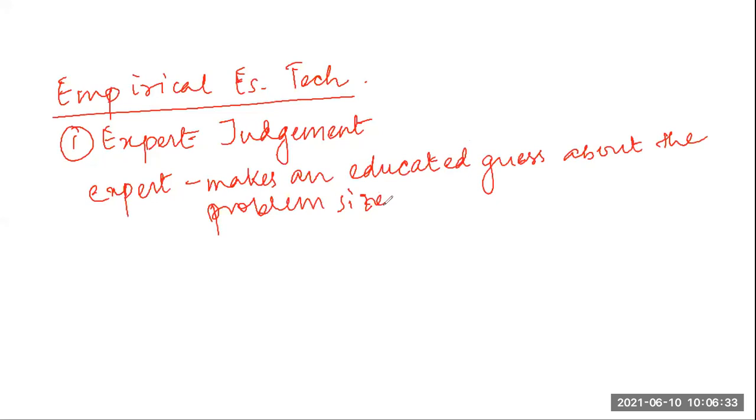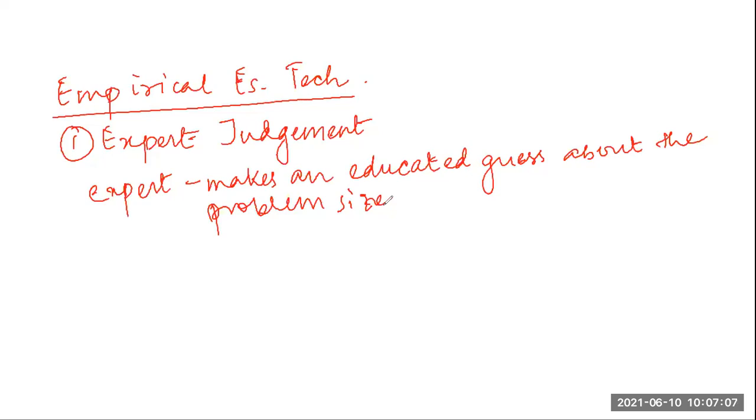Usually the expert estimates the cost of the different components that would make up the system, and then combines these estimates for the individual modules to arrive at the overall estimate. So if my problem is made up of three separate modules, he will first estimate the cost of the three modules individually, then sum up this cost to arrive at the overall cost estimate.